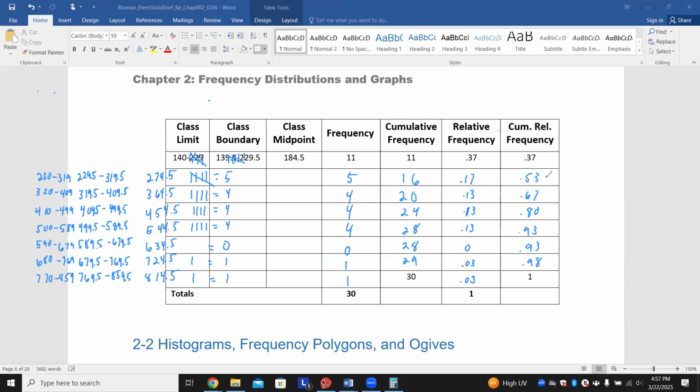So this just shows us the percentage of our frequency. I can see right off the bat that after my first 2 classes, that's over half my data alone. So you can definitely see that potentially our data is skewed more towards the lower salaries, and the higher salaries are almost outliers, right? We had that one person that made between 770,000 and 859.